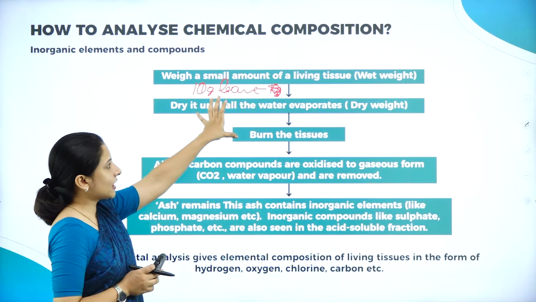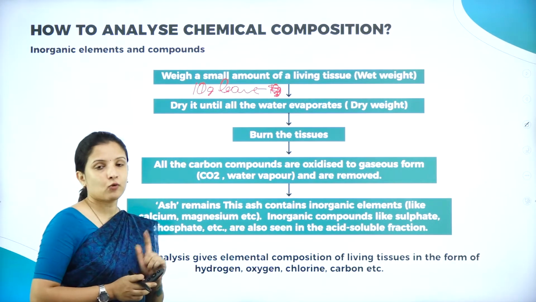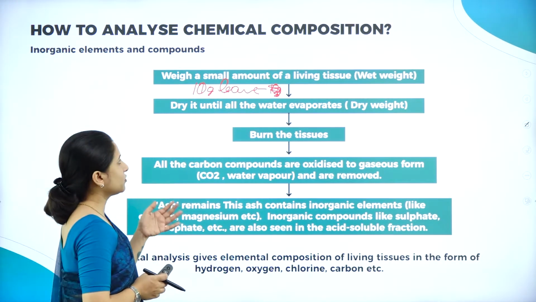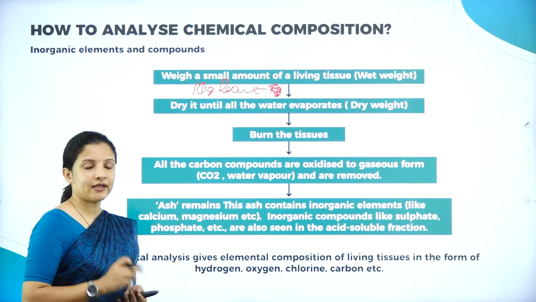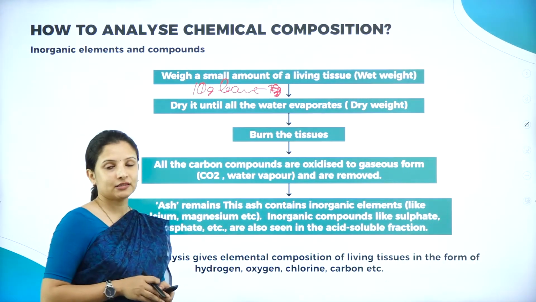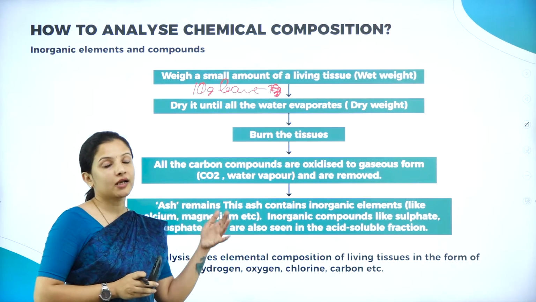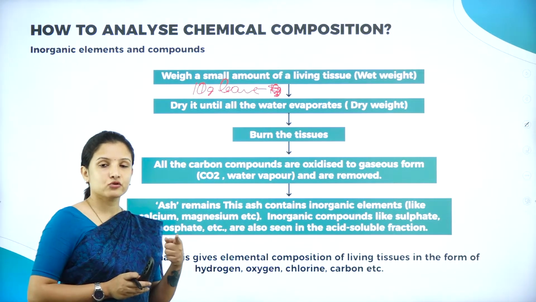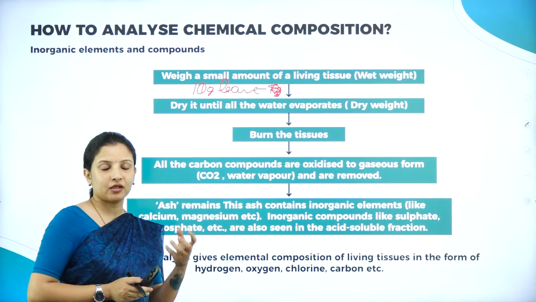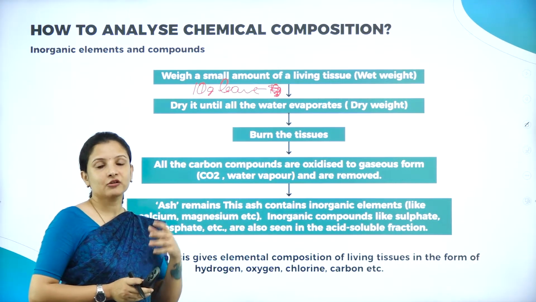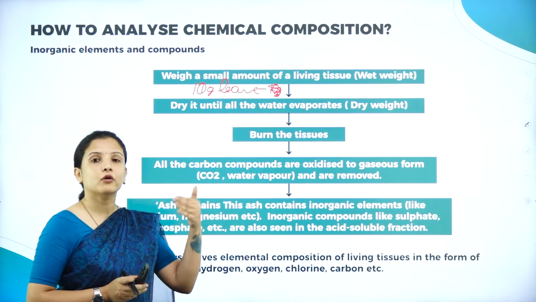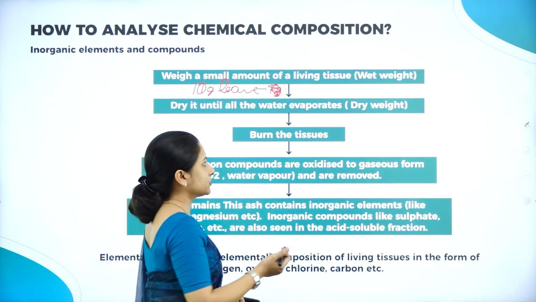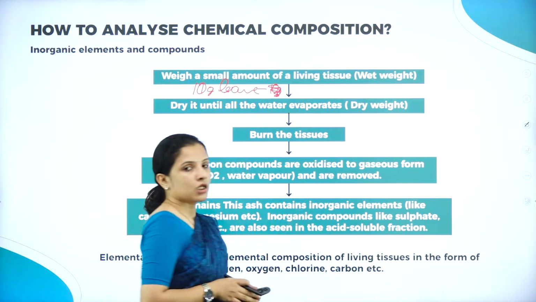Now these 10 gram of leaves, I'll put it to drying. What kind of drying? Shade drying. I'll dry it in the shade, and after few days, once it is completely dry, I will take the dry weight. Why is it the dry weight? Because water content would have been lost during drying, right? So why is drying usually done? In order to preserve the material. How will the material get preserved? Because during the process of drying, the water content will be lost. Here the water will evaporate during the drying process. Therefore, the dry weight will be there.